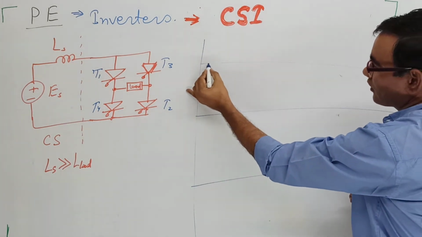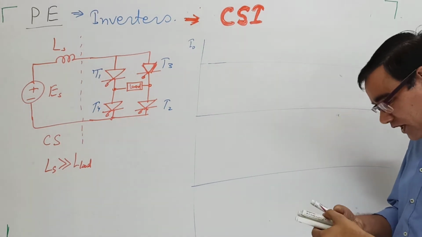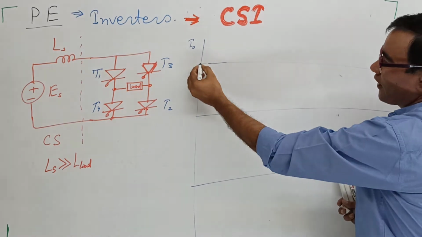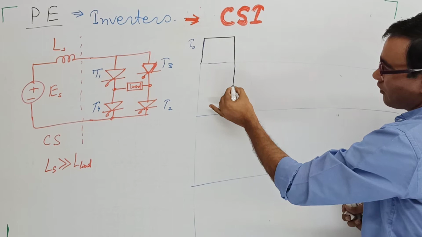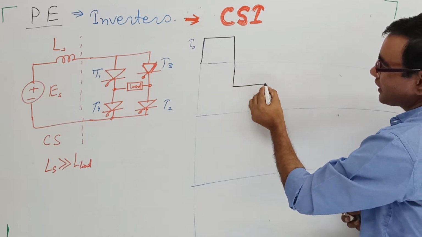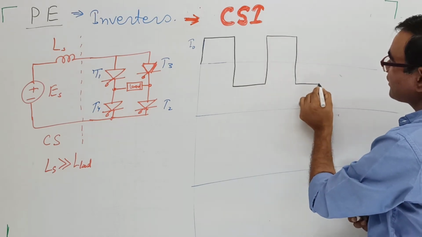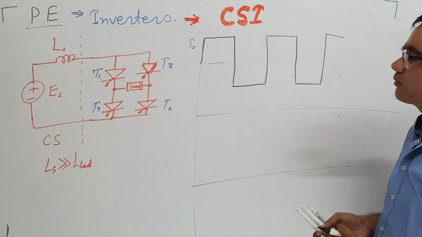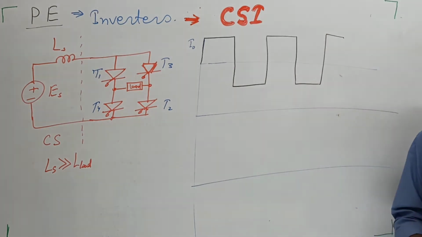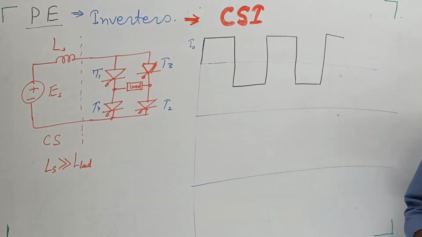The cycle for output current: for half of the cycle the output current is positive 1, for another half it is negative 1, then positive 1, negative 1, positive 1. So this is the output cycle, positive 1, negative 1, positive 1, negative 1. This is the cyclic representation of the output.